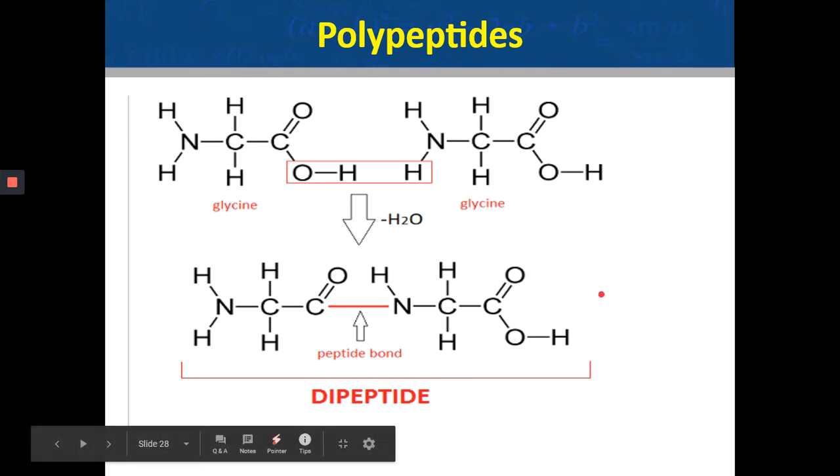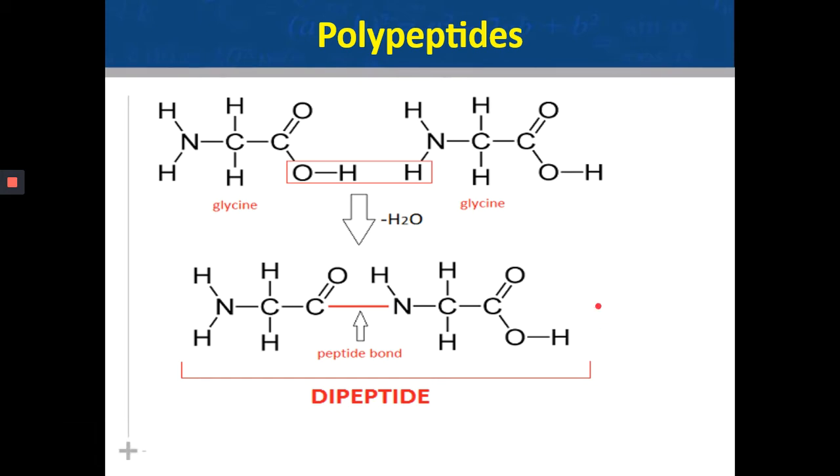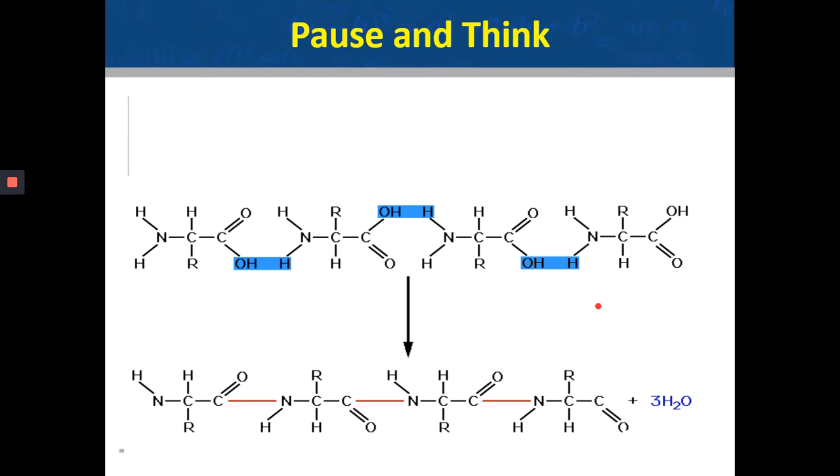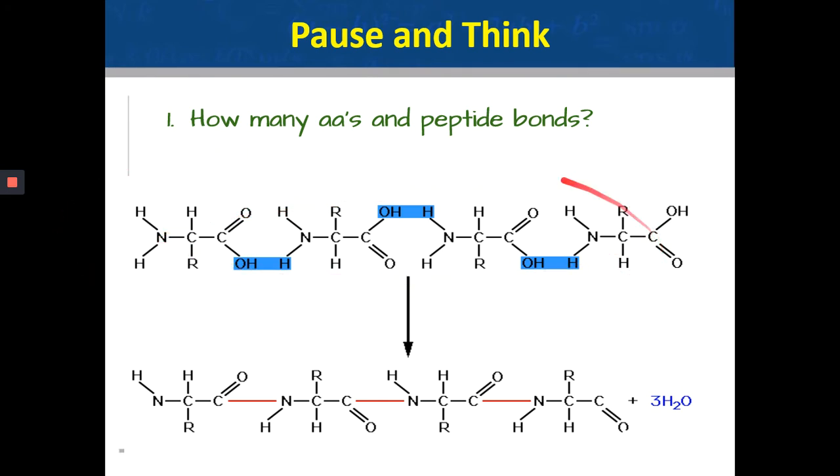So a third amino acid can join over here. Similarly, a fourth. And as a new amino acid keeps getting joined, a new peptide bond will be formed. Here in this video, I now want you to pause and answer a few check for understanding questions. My first question to you is, if you look at this structure in this reaction, how many amino acids are there in this structure that I am hovering my cursor on?